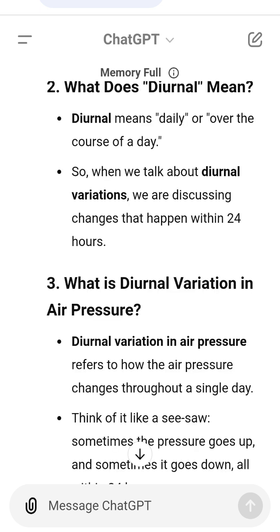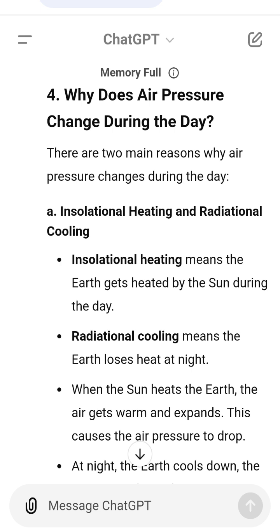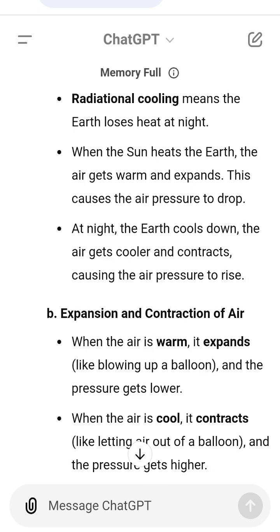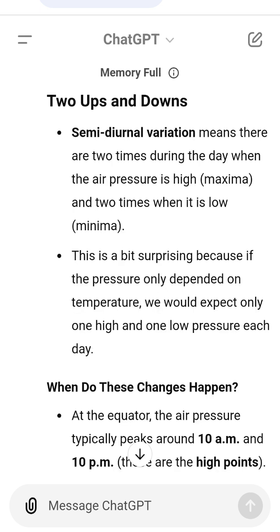Tropical regions, close to the equator. These places have small seasonal pressure changes because they get nearly the same amount of sunlight all year round. Middle latitude regions, like parts of the US, Europe, and Asia. These places see more significant changes because they have hot summers and cold winters. Polar regions, near the North and South poles. These regions also have small pressure changes because they are mostly cold all year.